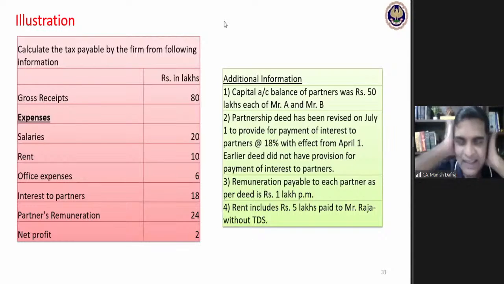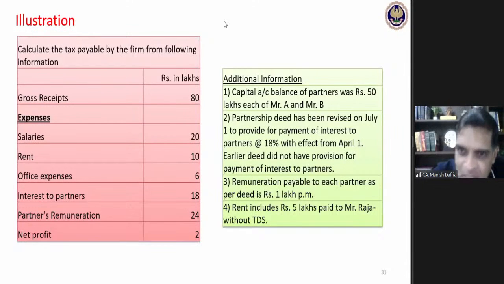Okay, fine. Let's see it. Let's first analyze. What we need to find out is the tax payable. Tax payable means calculating the taxable business income, gross total income, everything. Taxable business income after considering all the provisions of business income. We are discussing only those specifically applicable for partnership firm. But when I have to calculate the taxable business income, whatever other provisions are applicable for all the assessees, they are also required to be taken into account.